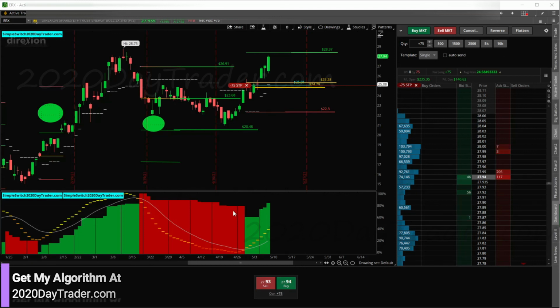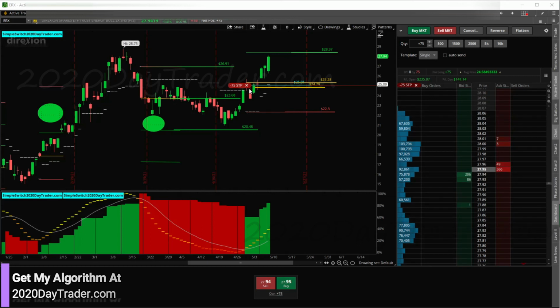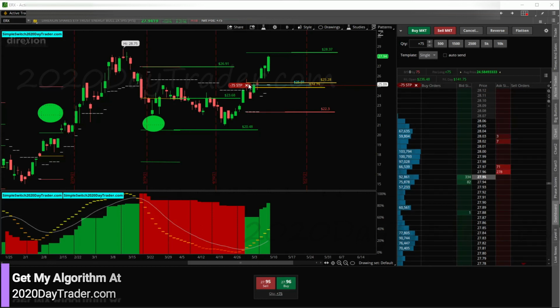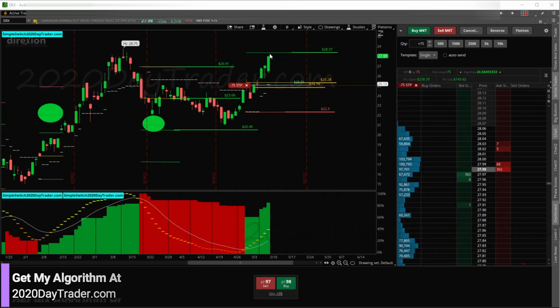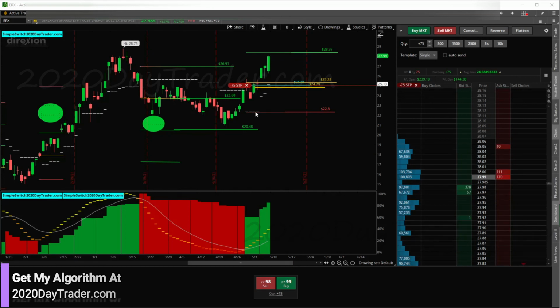But before I do that, just want to show you, we had our red turn to green. I alerted this to my membership as always. And before I place the trades, I alert it to let everybody know I'm going to trade. I usually enter at 355, and then I close out my trade either when it hits a target or around the same time. And I always send those alerts out ahead of time. So this is another alert to my membership.